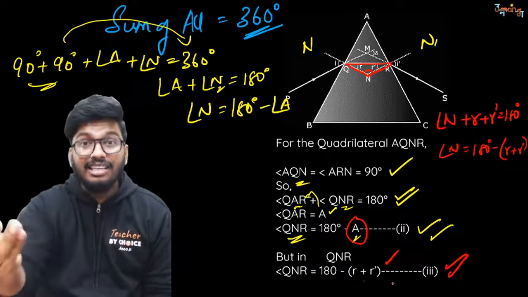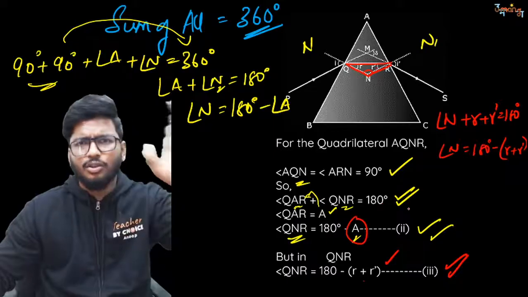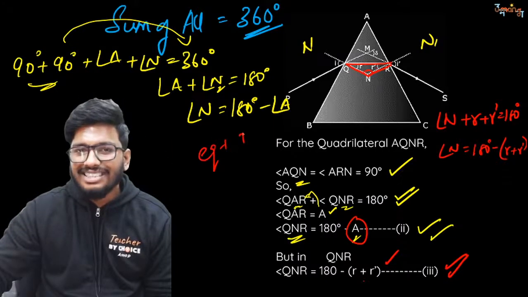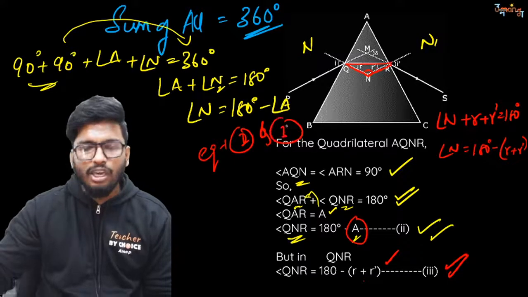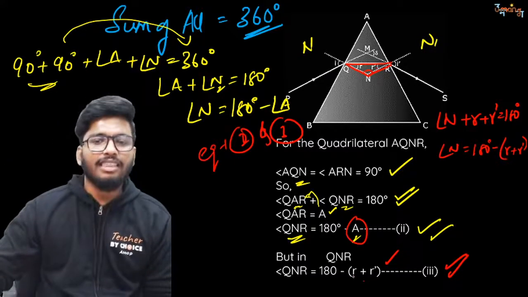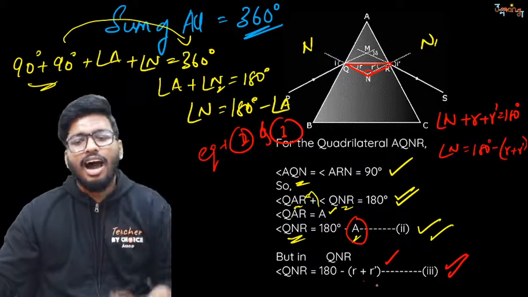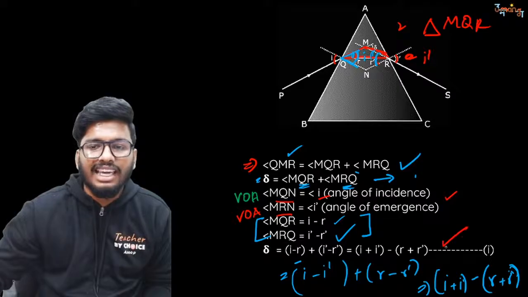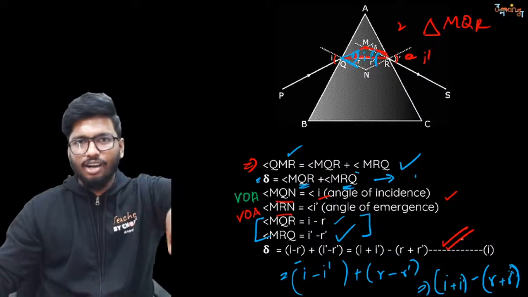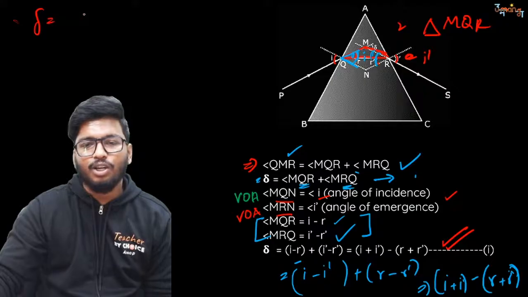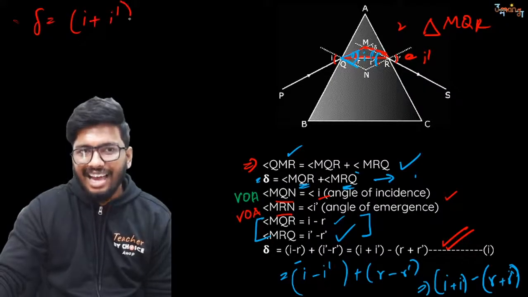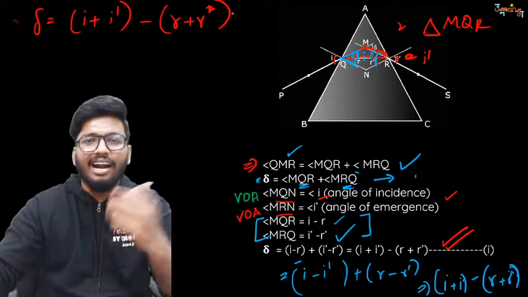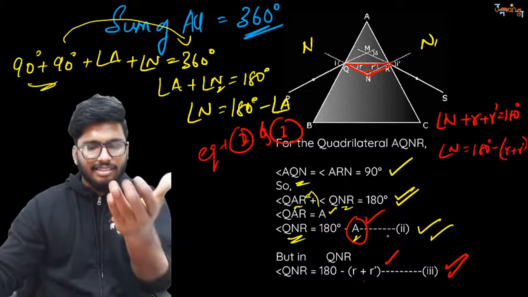Now, what you just do is equate the second and the third equation. If you equate the second and third equation, you will get that angle A is nothing but R plus R dash. Now I am going to substitute that in the first equation, which is delta is equal to I plus I dash minus R plus R dash. I know that R plus R dash is A. That is what I found out.